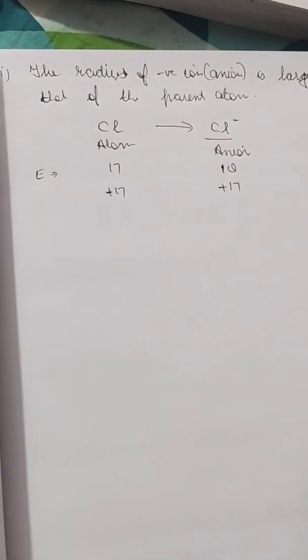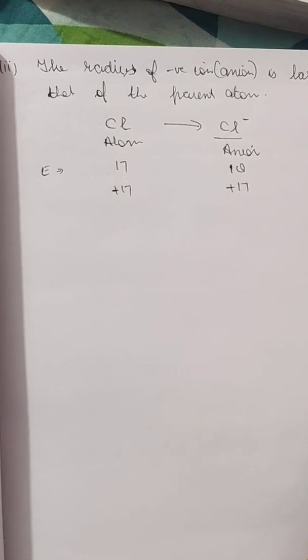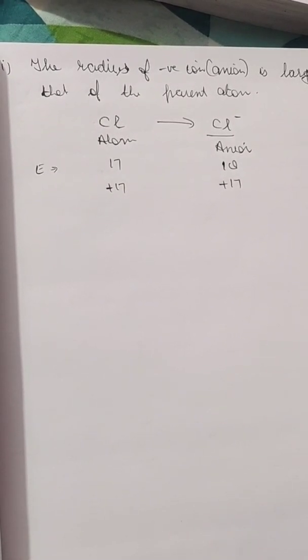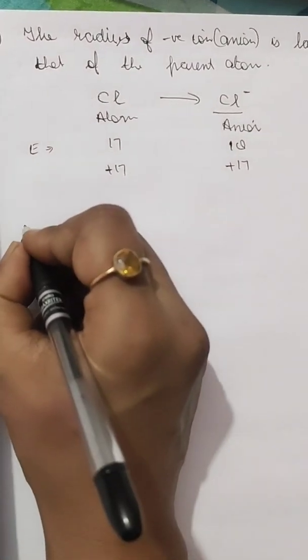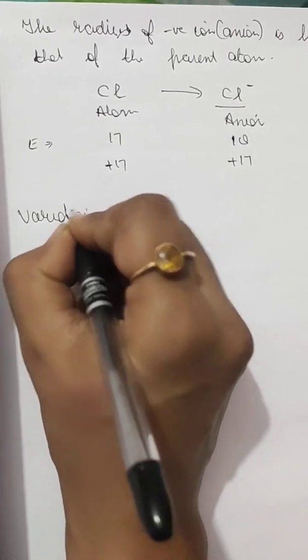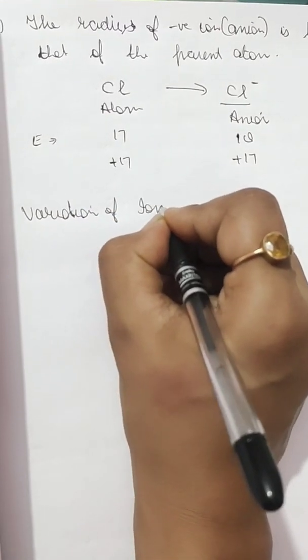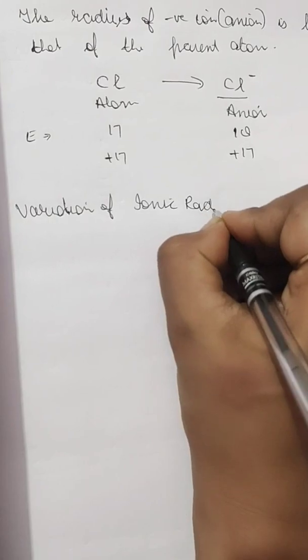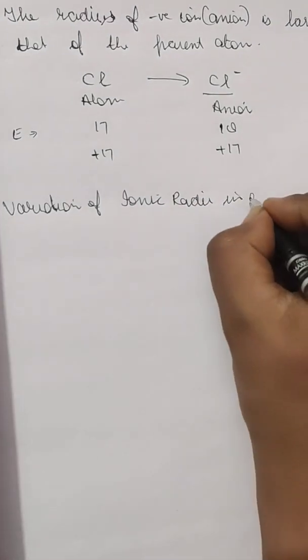Like we have just read about atoms, how when we move from top to bottom the atomic radii increase. Same way, the ionic radii in a particular group increase when we move from top to bottom, and that is so for the alkali metals. I'll write it: variation of ionic radii in a group.